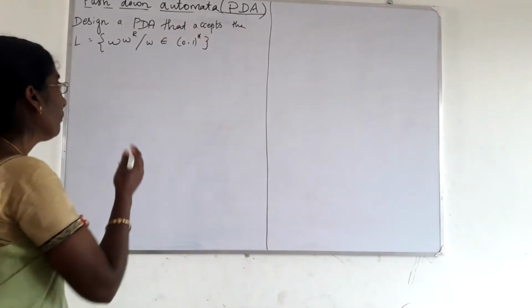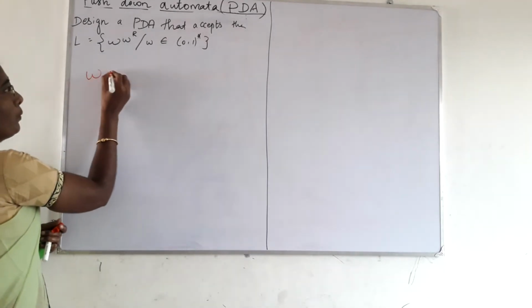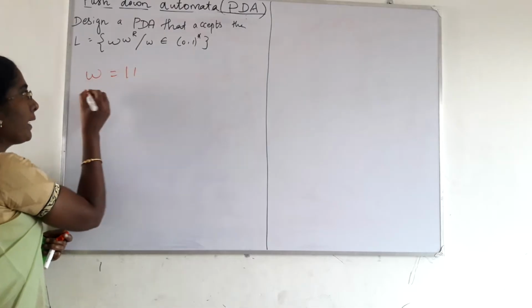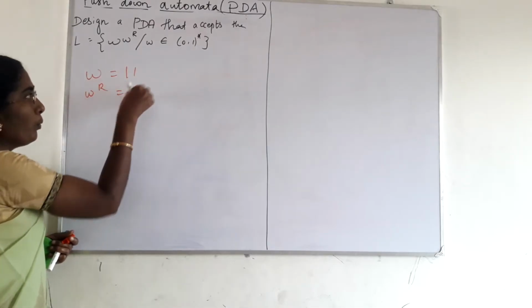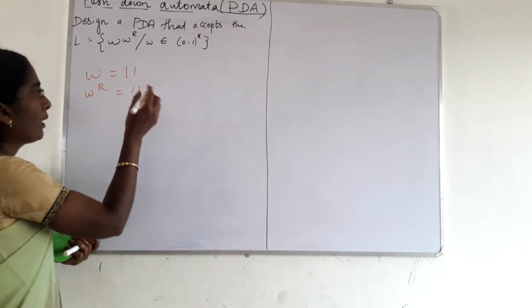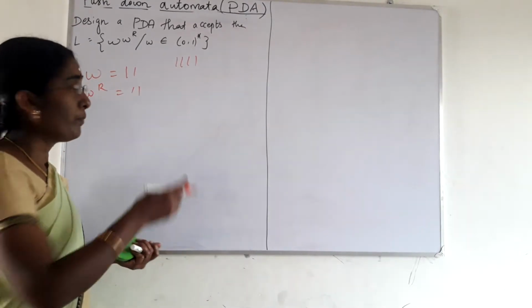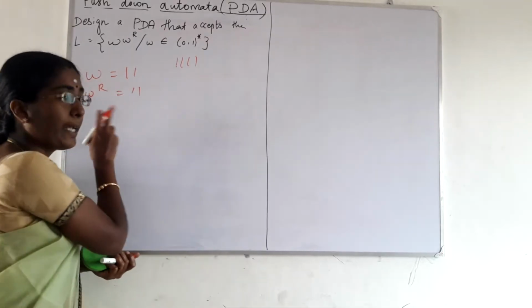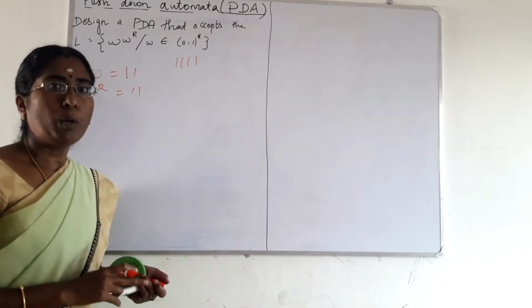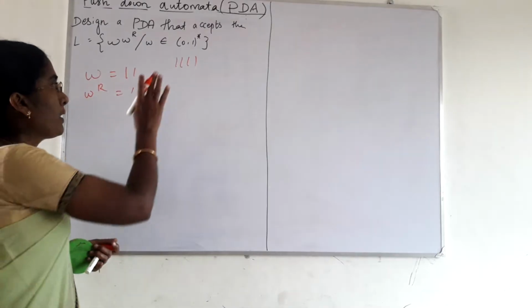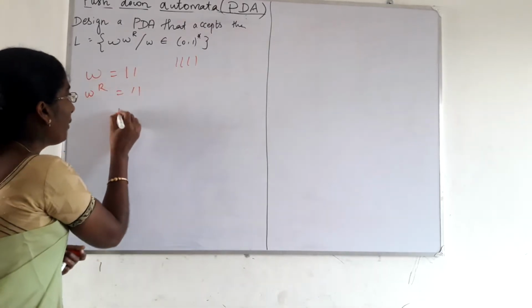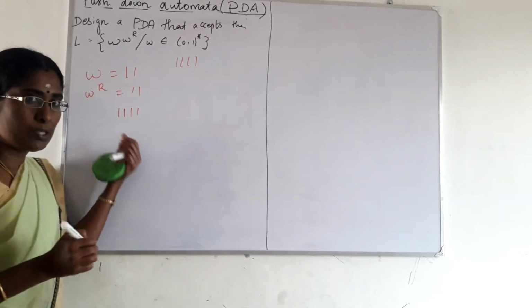For example, W is equal to 11, and again W^R is also equal to 11. That is, the whole string is four ones. If you are having four ones, the string W is equal to 11, again the reverse is also equal to 11. For example, if you are having the input in the first state like this, four symbols.